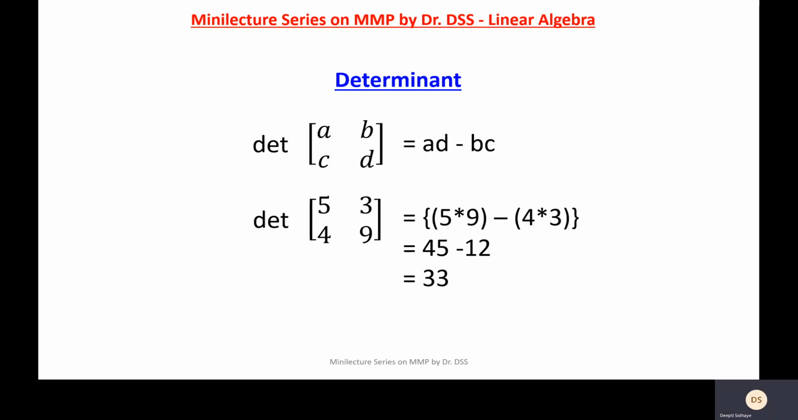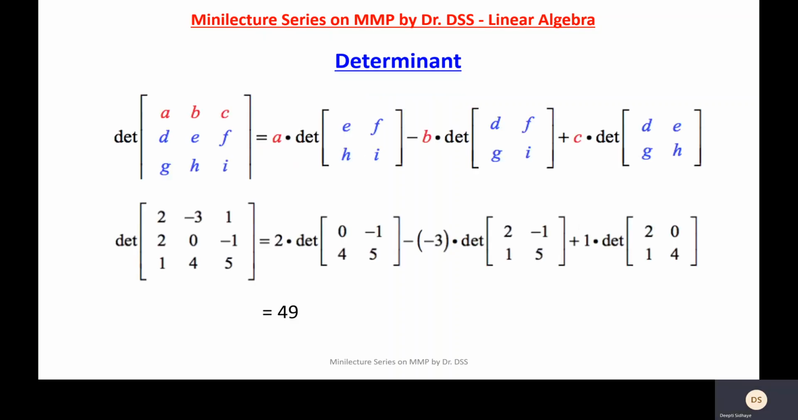Now let us come to the concept of determinants. If I consider a 2 by 2 matrix with the elements A, B, C, D, and if I want to find out its determinant, I need to multiply A and D and subtract the product of B and C from that, right? So if the matrix is 5, 3, 4, 9, and if you want to take its determinant, it is going to be the product of 5 and 9 minus the product of 4 and 3. That is 45 minus 12, which is 33. Now this is for a 2 by 2 matrix.